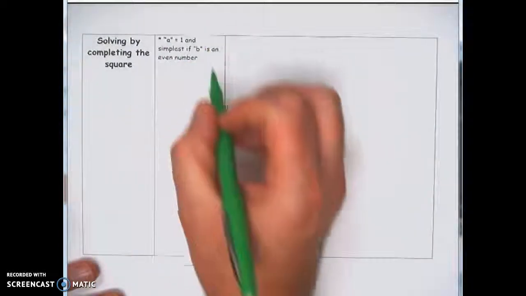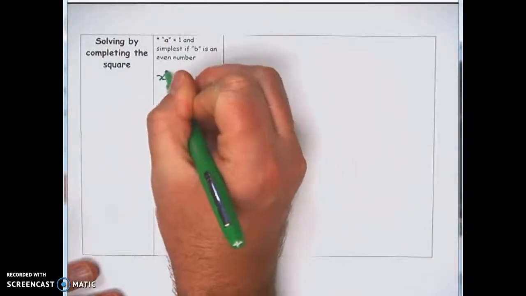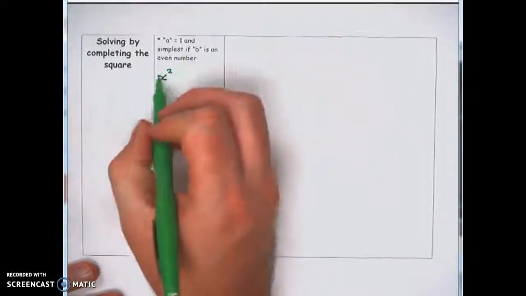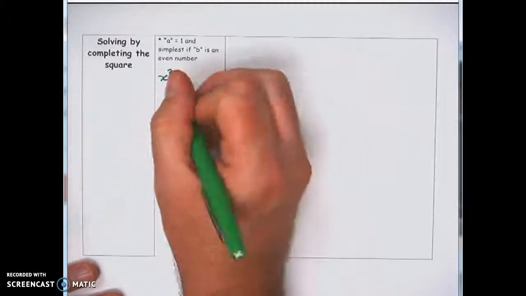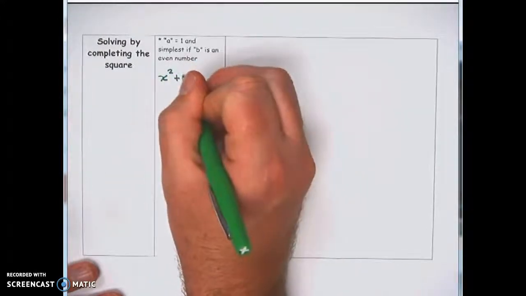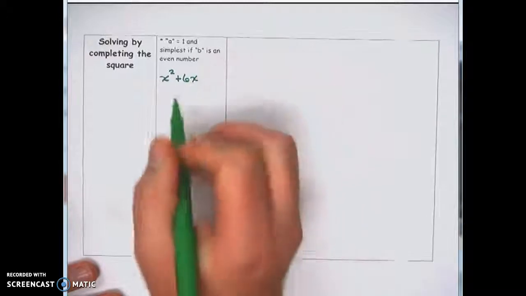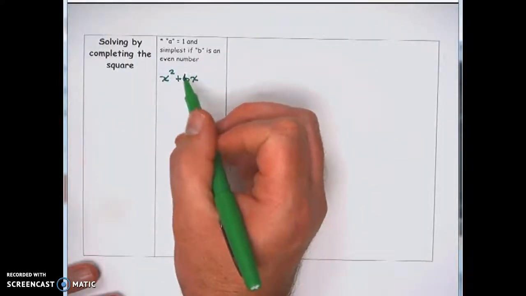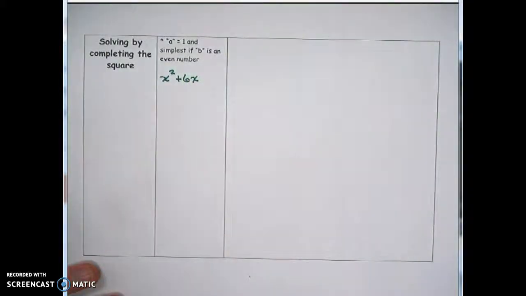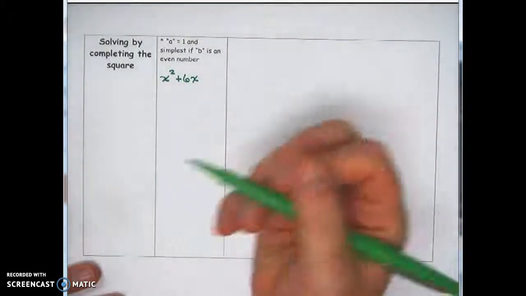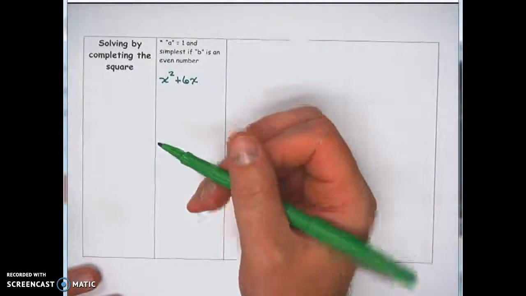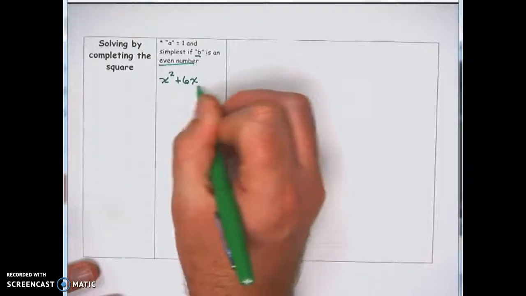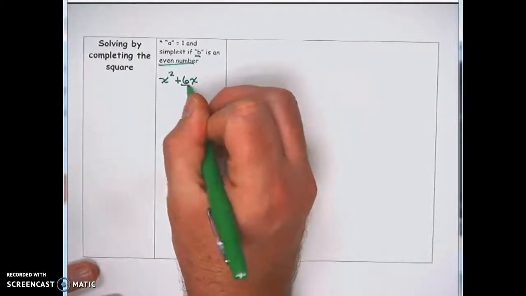In this one we want a equals 1, so we want ones that start with a plain x squared, not ones that have a 3 or 4x squared. So when I say a equals 1, there's a 1 in front of the x squared. And then this second term, b, we would like it to be an even number because we want to be able to think of numbers that add to 6, like 3 and 3, or numbers that add to 8, 4 and 4. It gets a little bit harder when you ask what are two numbers that add to 7 that are the same, because now you're dealing with decimals, 3.5 and 3.5. So when I say b is an even number, it's definitely simplest if this term right here is even.